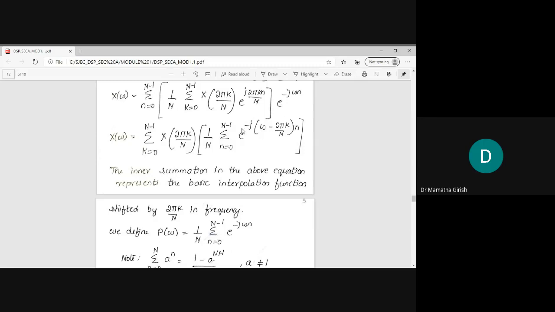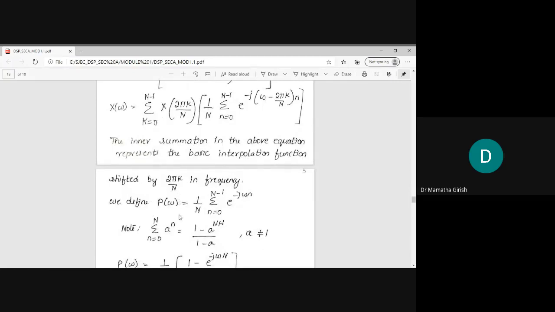The basic interpolation function is not just the function; it has been shifted by some particular amount. That amount is 2 pi k by n. If you look at this line, the interpolation function is defined by a variable called P of omega, given by 1 by n, the summation term as it is, with the term e to the power of minus j omega n visualized as the interpolation function.